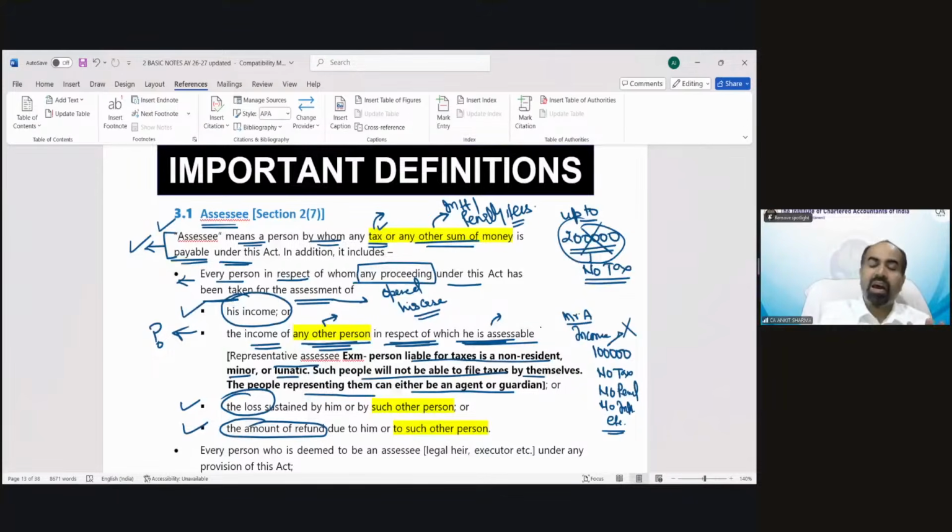So if you are an agent of any other person, and to check the income of that other person, to check the refund of that person, to check the loss of that person, if the case has been opened, you will be called an assessee. Clear?